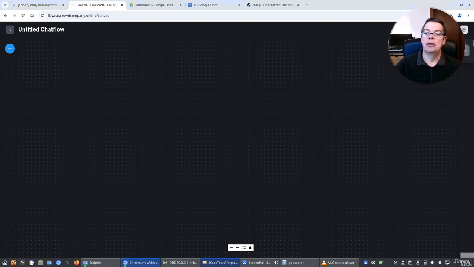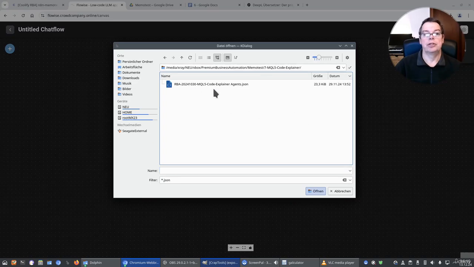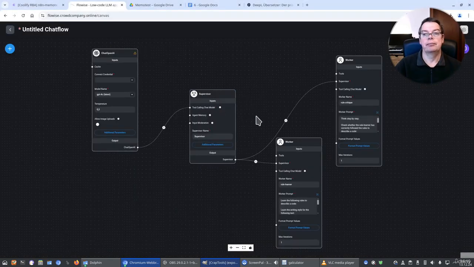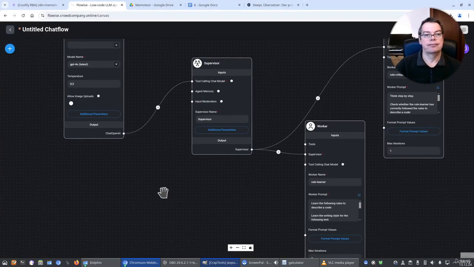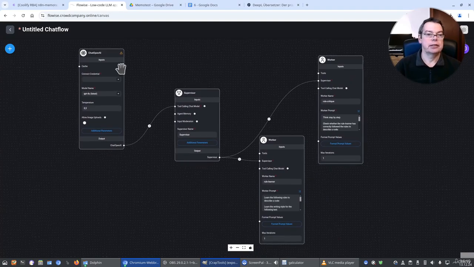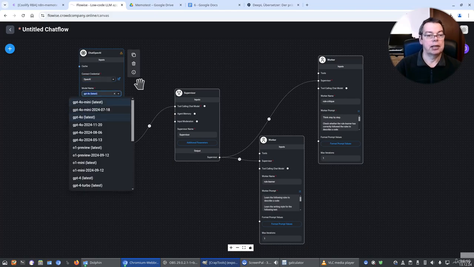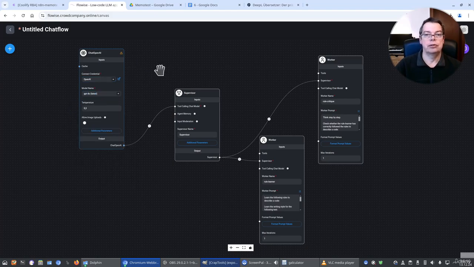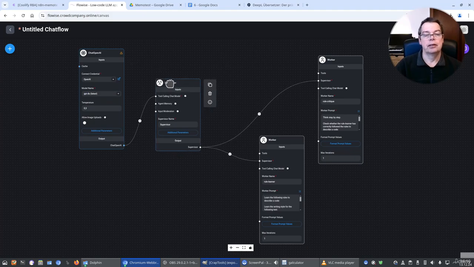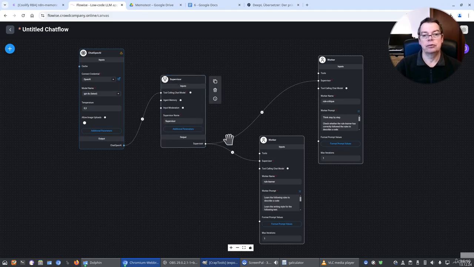So let's load a chat flow here, which is just a JSON file. And here it is. Just to explain what it does, we have a chat OpenAI node here, which we need to connect with our credentials. And I'd like to use the latest GPT-4o model, which is able to do this. This is a so-called supervisor node.